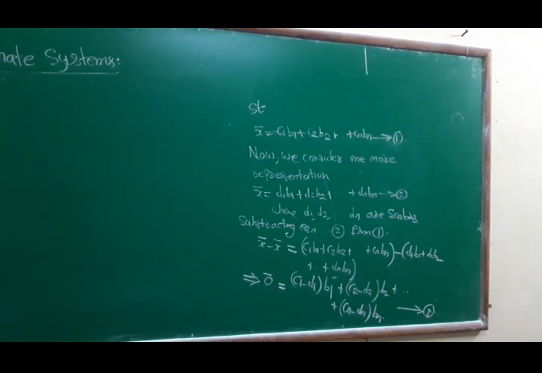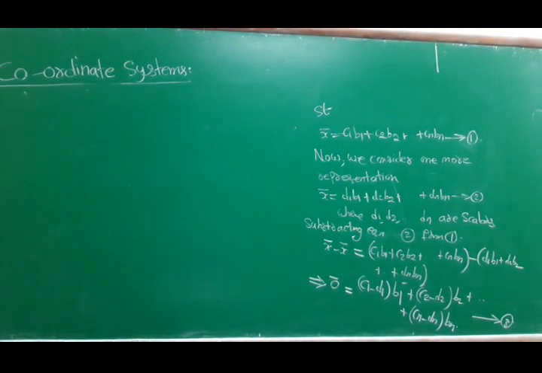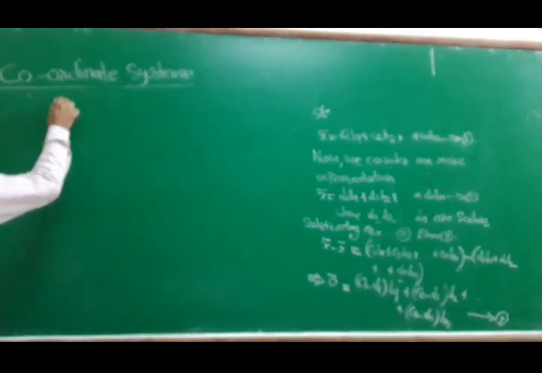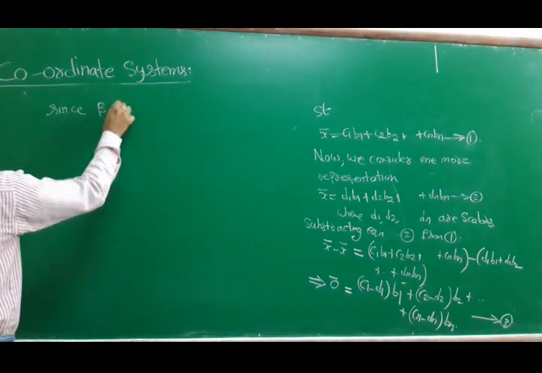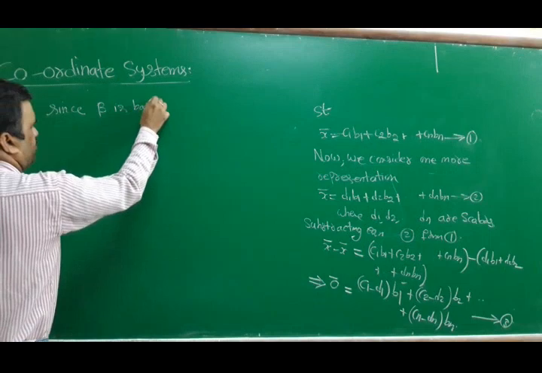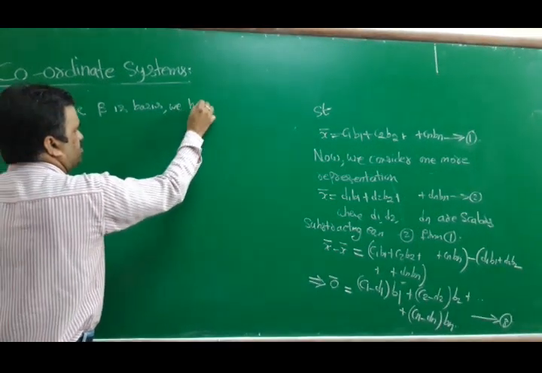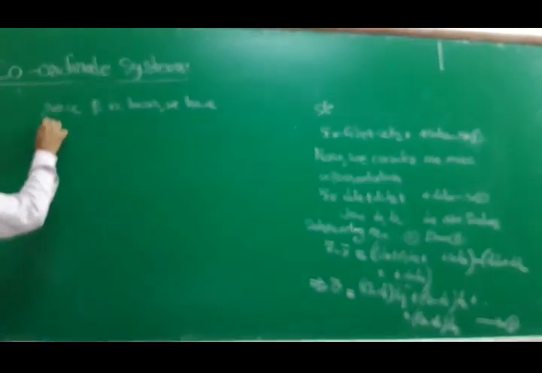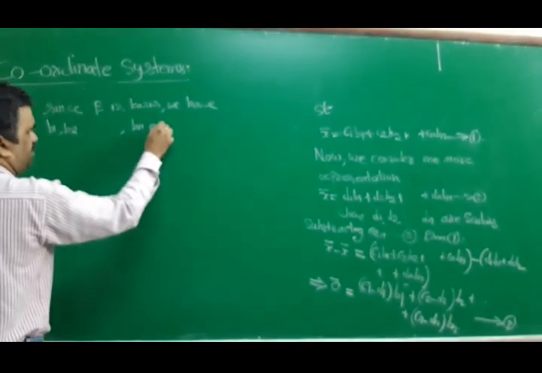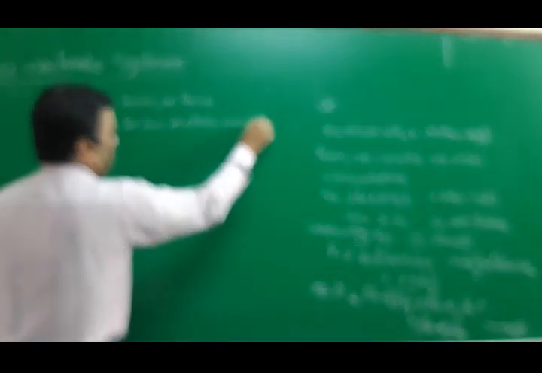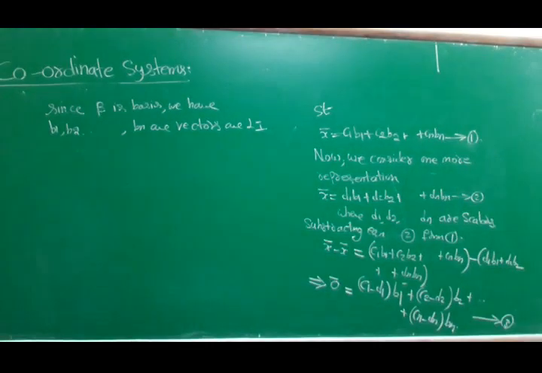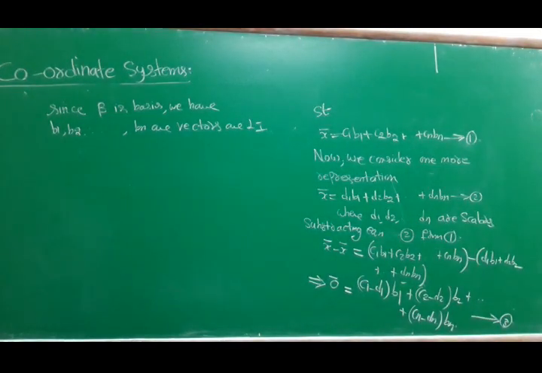Now, since beta is a basis, B1, B2, and so on, Bn are linearly independent.